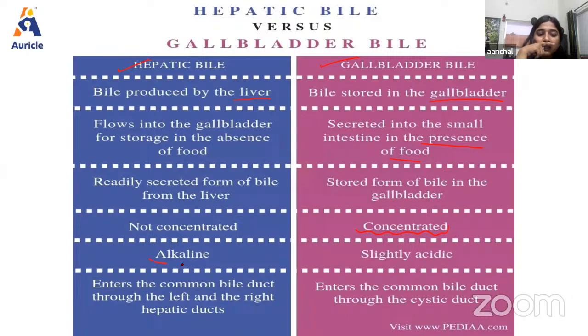Hepatic bile is alkaline, and the gallbladder bile is slightly acidic. As we have discussed, the pH of bile decreases whenever it gets stored inside the gallbladder. Hepatic bile enters the common bile duct through the left and right hepatic duct, and gallbladder bile enters the common bile duct through the cystic duct.